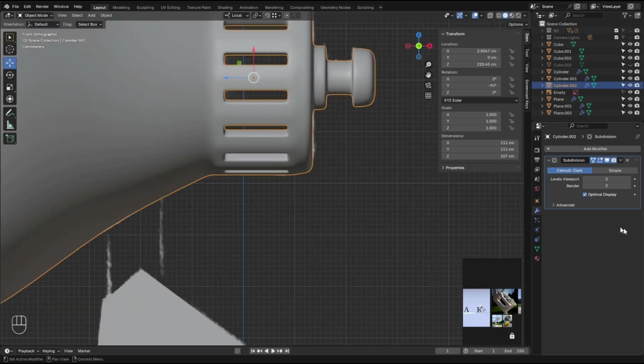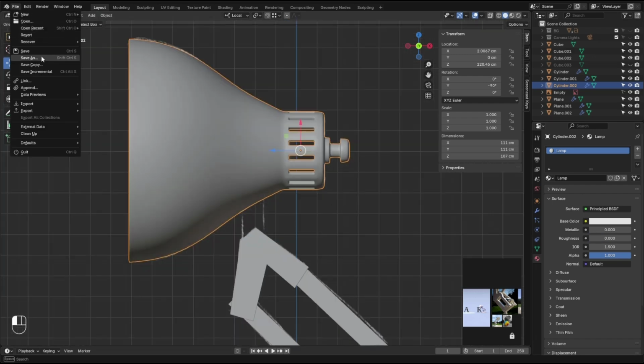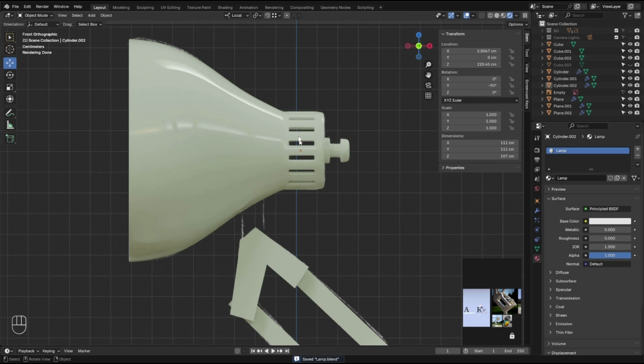So let's see. Let's make a material for the lamp right there. Almost no roughness. And also save this one under the name lamp. Going to render.